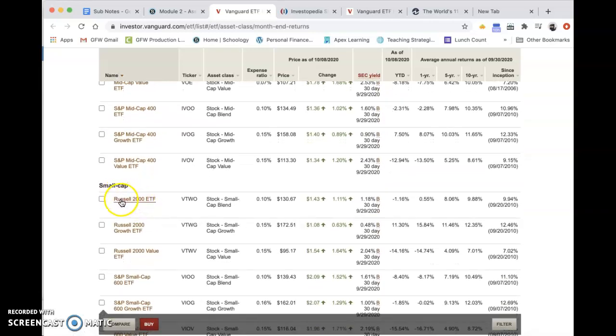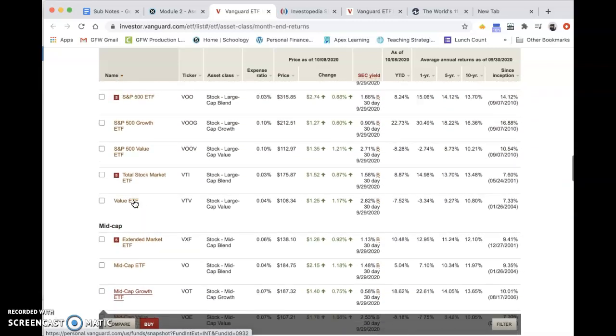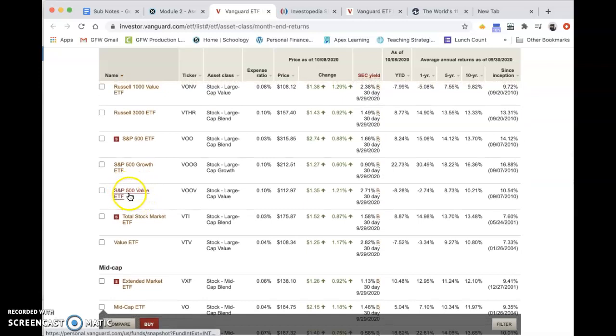You've got small cap, so this one would follow the Russell 2000. That is an index like the S&P 500. These here, S&P 500 value, 500 growth, and this is a ticker symbol that you would enter just like any other stock, and these are publicly traded, and this is going to allow you to get in.